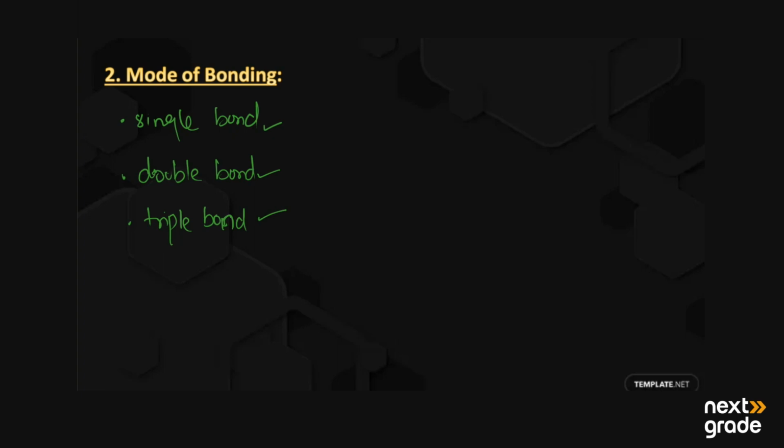For four single covalent bonds, we have carbon making four bonds. For the double bond, carbon has one double bond and two single bonds, and another carbon can have two double bonds.